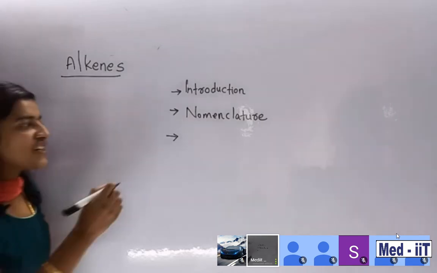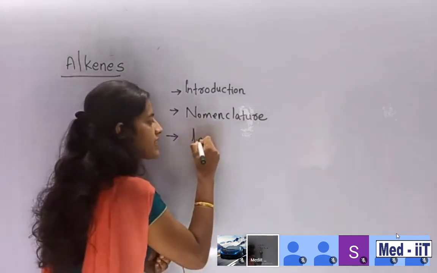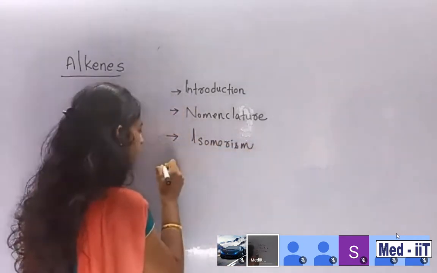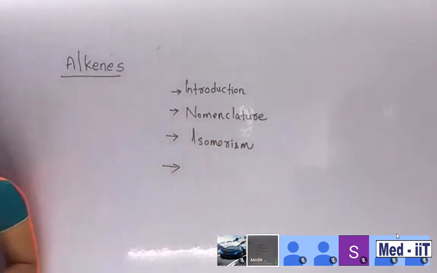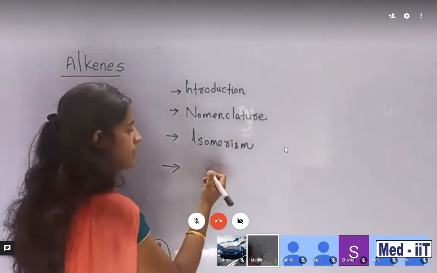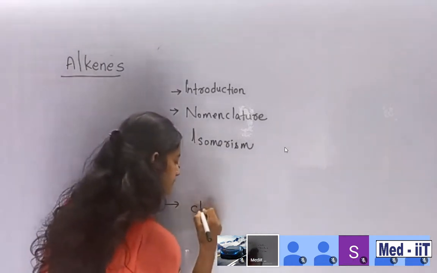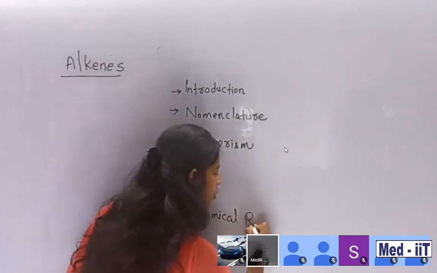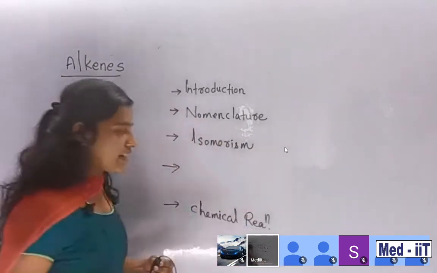Next is isomerism, which you already know, I think. Then the fourth one is chemical properties, we can call it chemical reactions.